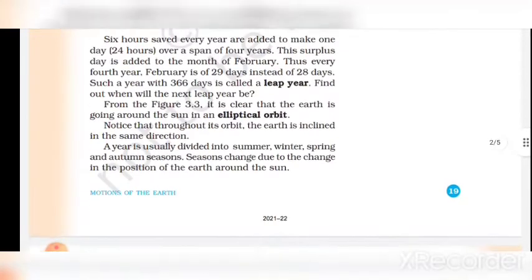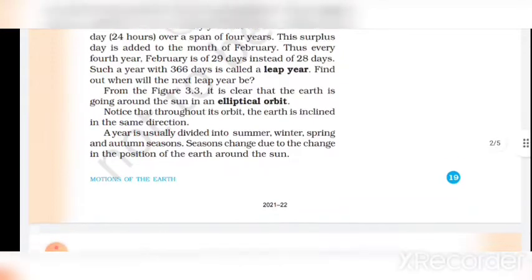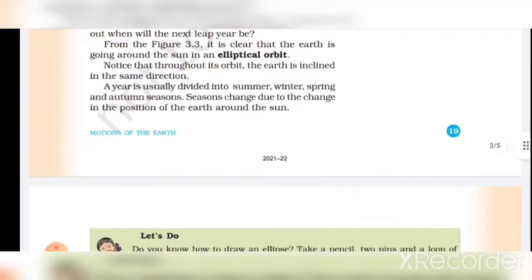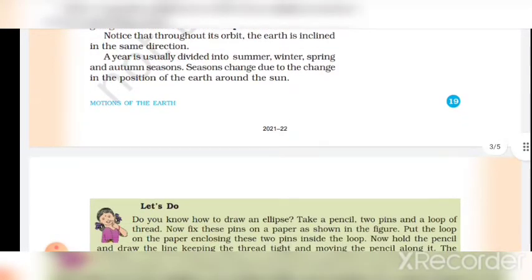Notice that throughout its orbit the earth is inclined in the same direction. A year is usually divided into summer, winter, spring, and autumn seasons. Seasons change due to the change in the position of the earth around the sun.